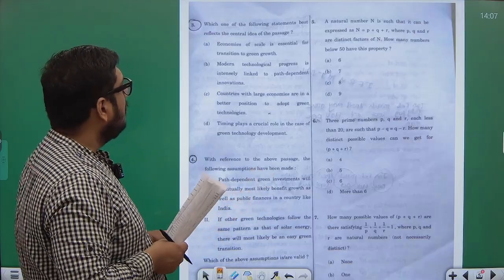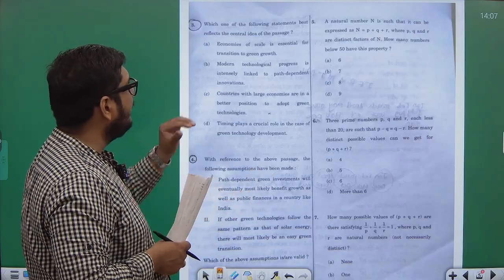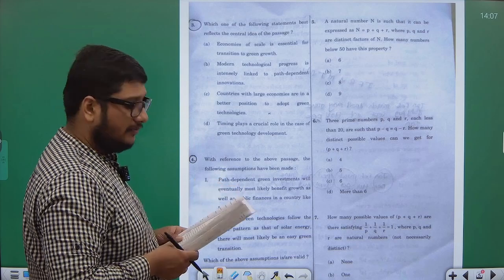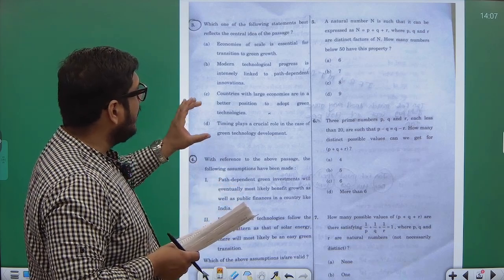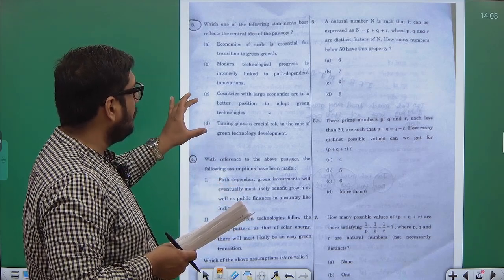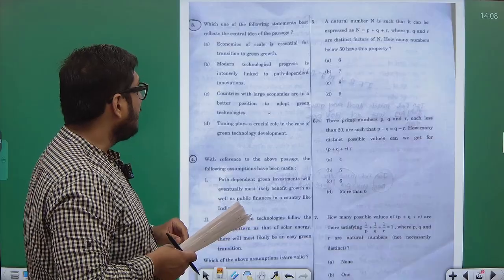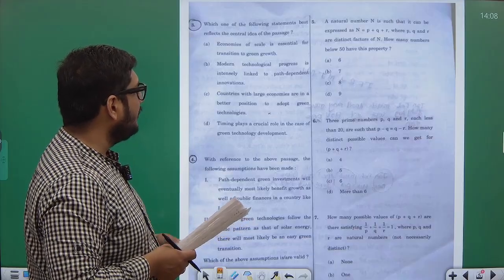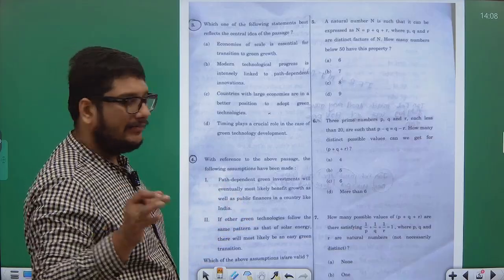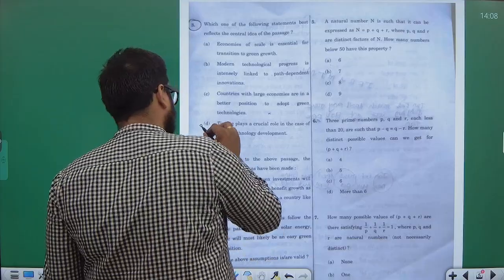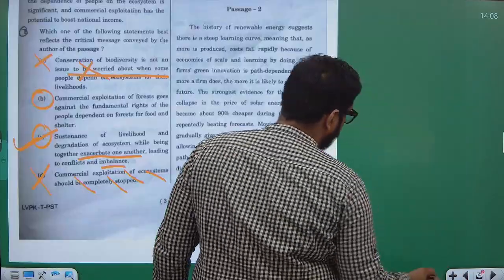Maybe, may not. Modern technological progress is intensely linked to path-dependent innovations. Countries with large economies are in better position to adopt green technologies. Timing plays a crucial role in the case of green technology development. See, this is the correct answer, option D. Why am I telling you this is correct?